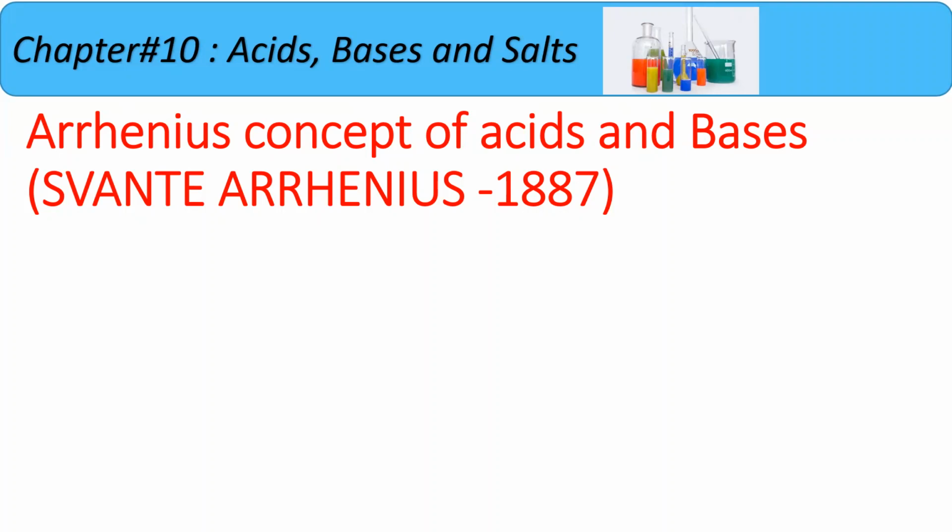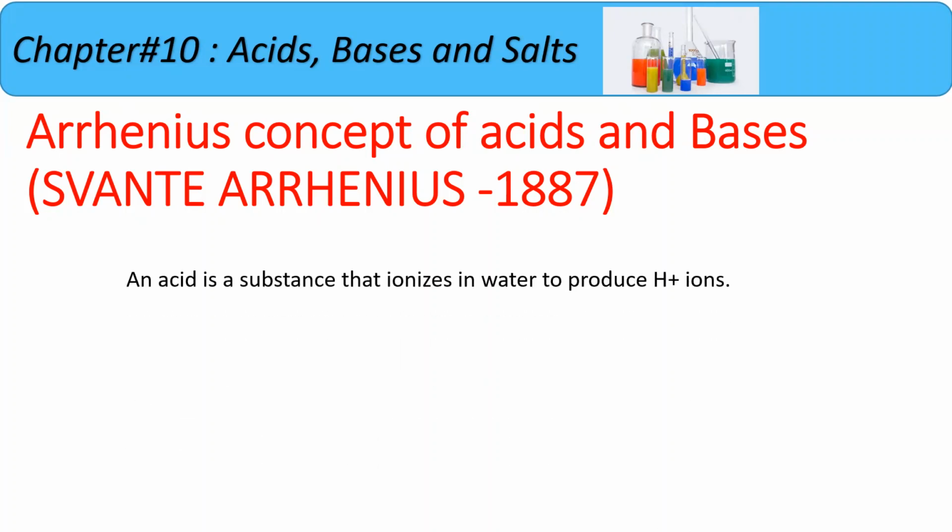What is the concept of acid and base given by Arrhenius? Arrhenius said that an acid is a substance that ionizes in water to produce hydrogen ions. An acid is a substance, and a substance can be a molecule as well as an ion. And it always breaks into ions, it means hydrogen.